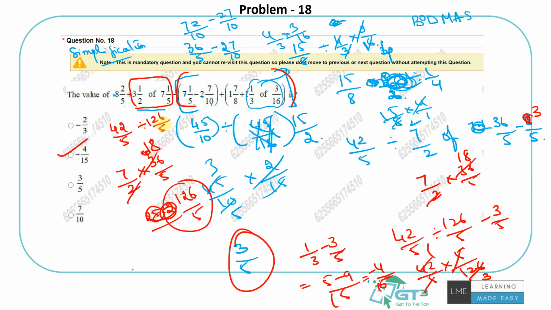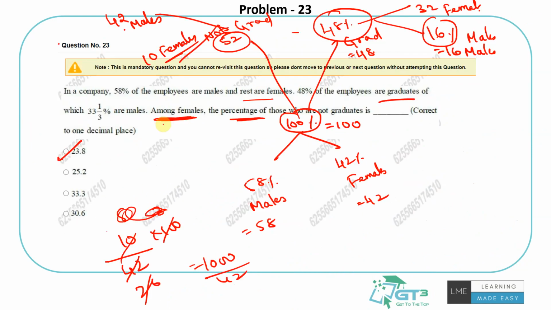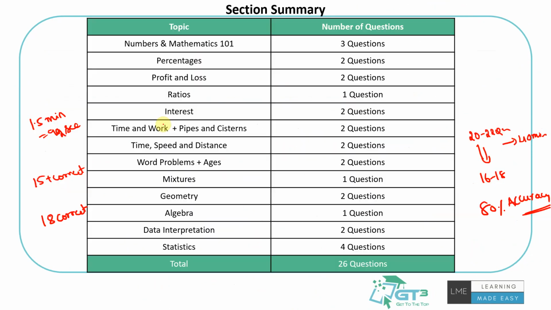This one I made a mistake here, but in the exam I did not when I attempted. But yes, sometimes it might have happened. I might have done a couple of things wrong also. So totally I think I attempted 23 out of 26, and maybe in the hurry in the exam I might have missed 1 or 2 questions. So I would have gotten some 21, 22 correct. I don't know, because we don't know the answers. They did not give a score, but I think that's a fair estimate.